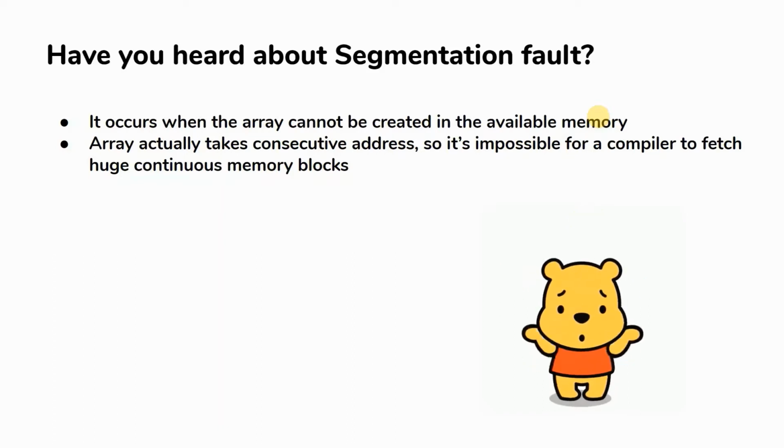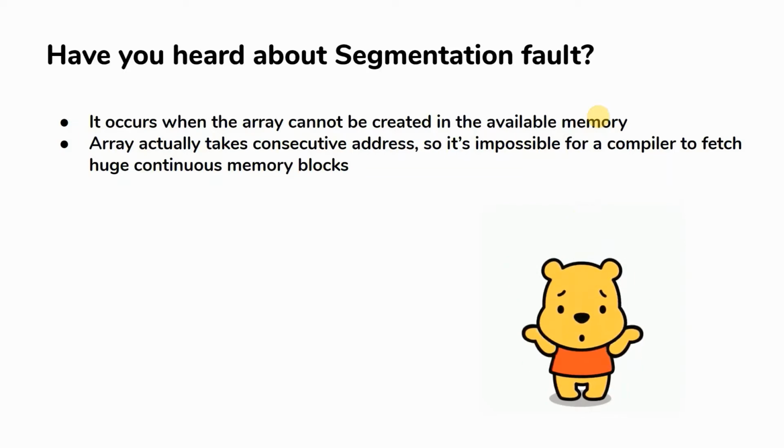For example, if I have 5 balls and I have the same box, in that case that box is not suitable for storing all the 5 balls, right? So this is the problem which we are going to face when it comes to segmentation fault. Segmentation fault is nothing but whenever your compiler can't provide continuous memory for all the blocks which you have tried to create by using the array. So this is exactly called segmentation fault.